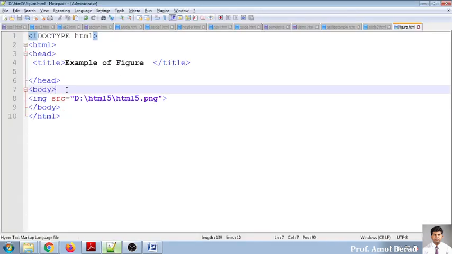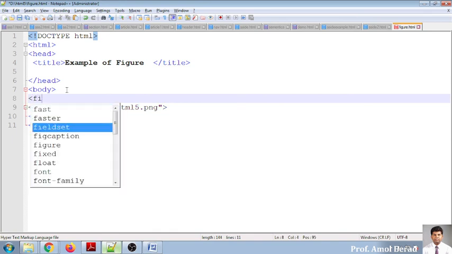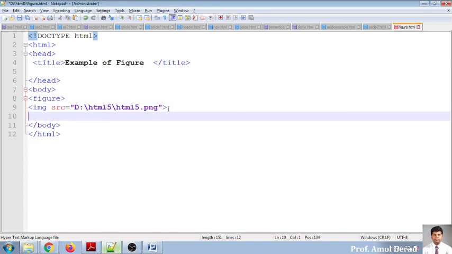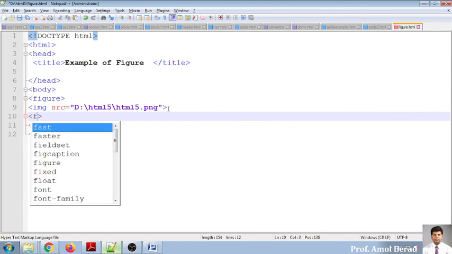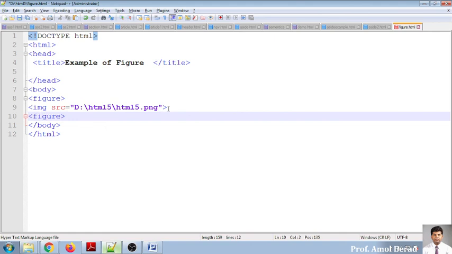Now here, what I'll do is move here and write something like this: figure, and I'm closing it at the bottom, figure. Okay. Now this is my file. I'm refreshing it.